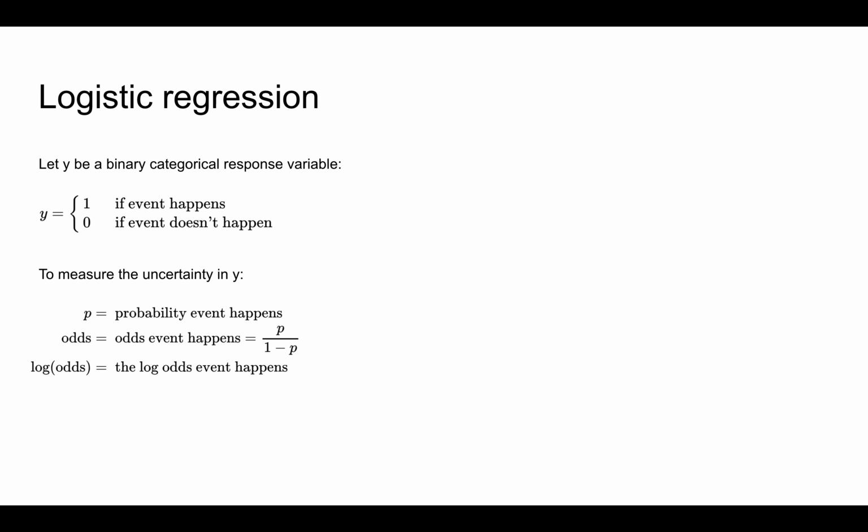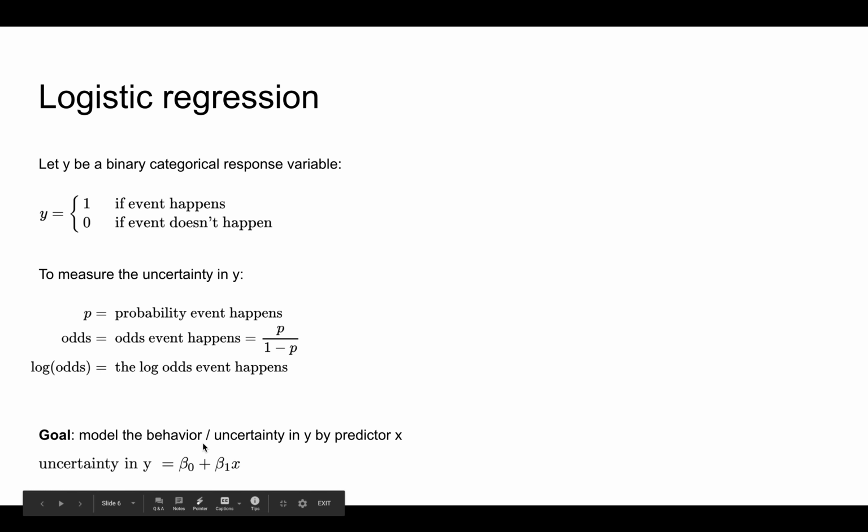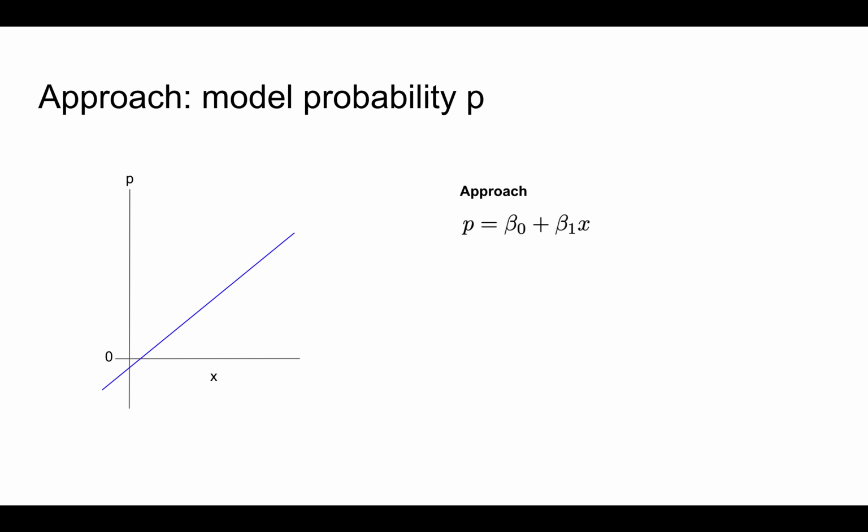Then the goal of a logistic regression model is to model the behavior or uncertainty in y by one or more predictors x. Notice here that the right side of the trend equation is the same: beta 0 plus beta 1x. Now what we have to think about and what's different here is how to measure uncertainty, so the part of the model equation on the left. To begin, suppose we were to model the probability of the event by this linear trend. So modeling P by this linear trend.